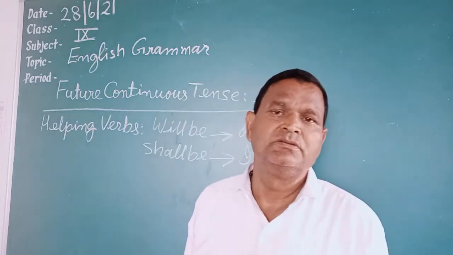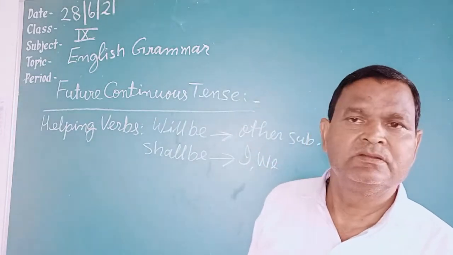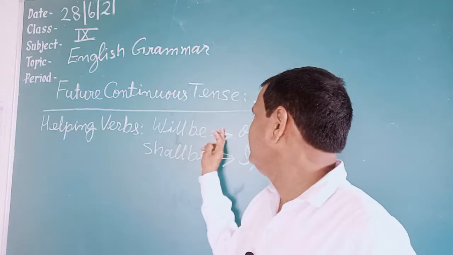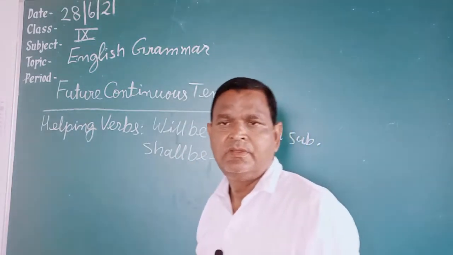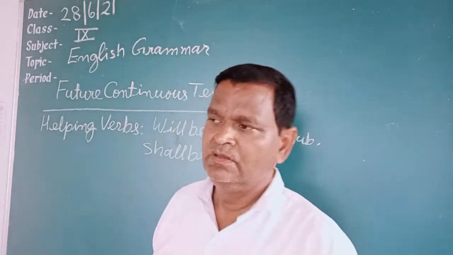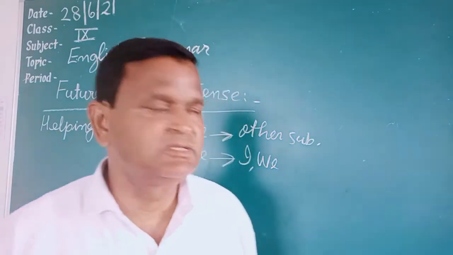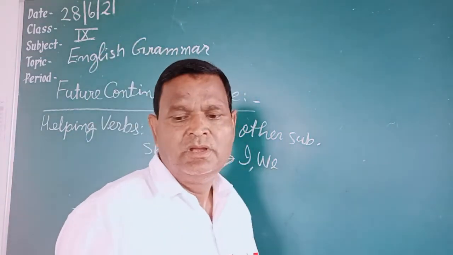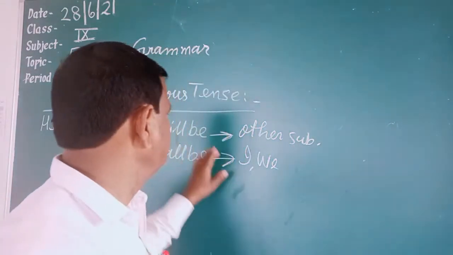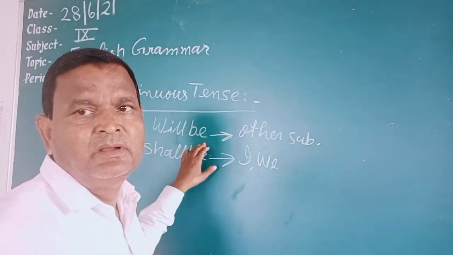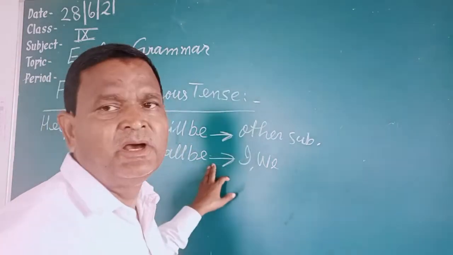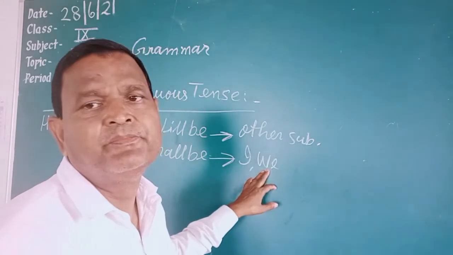Students, in this tense, the helping verbs are will be and shall be. Here the matter is, for which subject shall be is used and for which subject will be is used. Students, shall be is used for I and we.